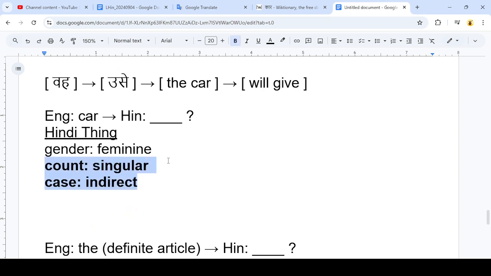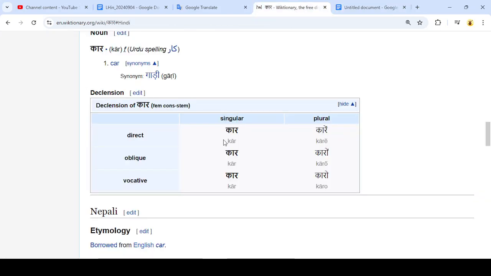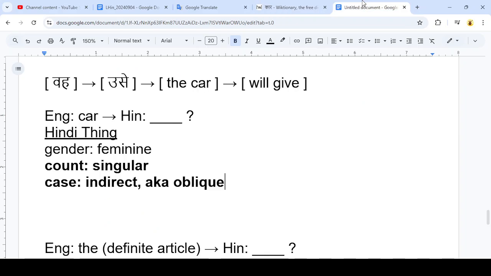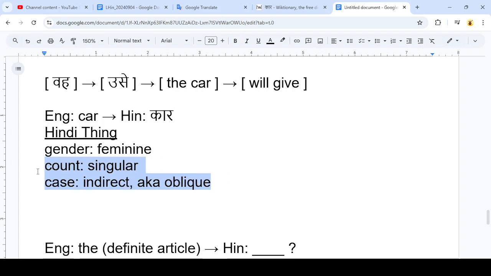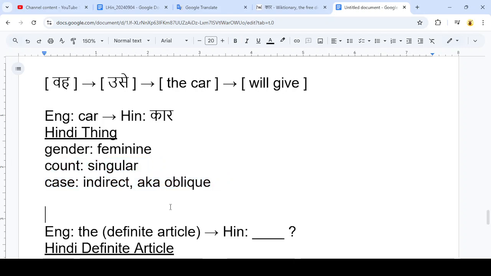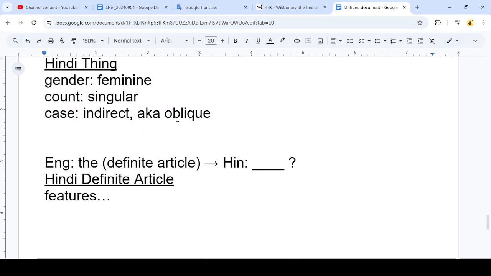So we'll use our singular count and oblique case. So our singular oblique spelling is this spelling right here. I guess it's pronounced car, and so I can just paste that in there as our translation for English car. Okay, so we found a translation for car.